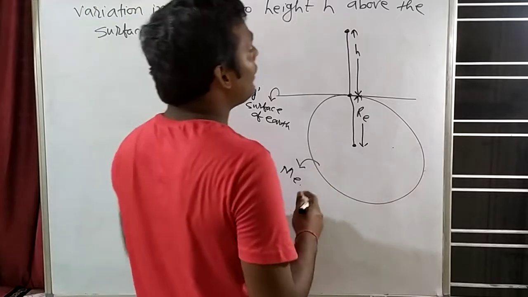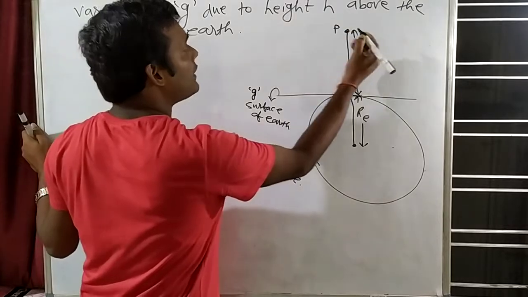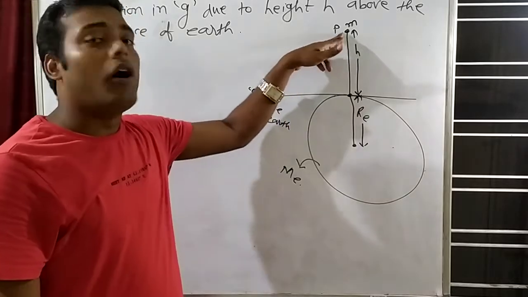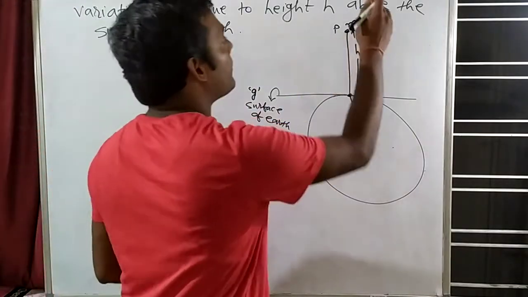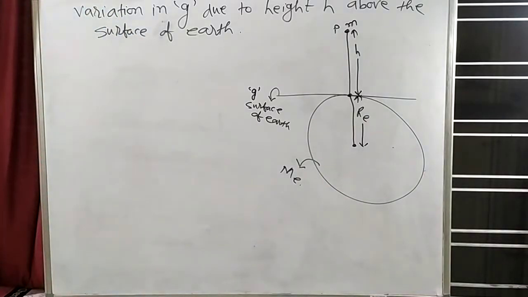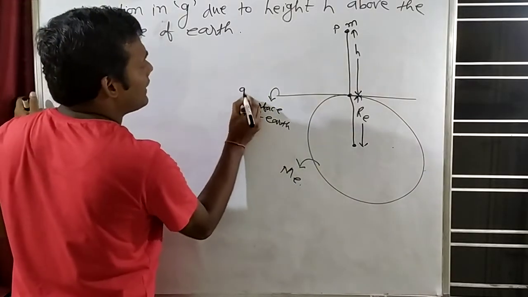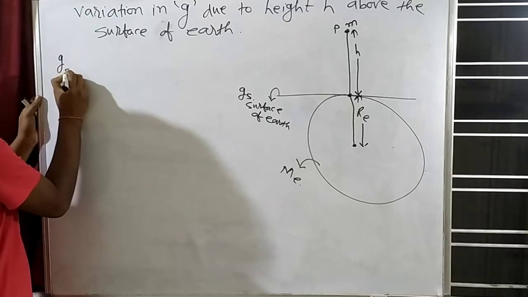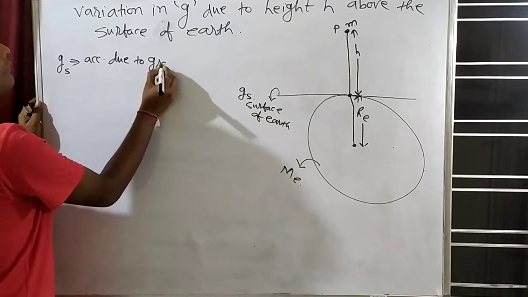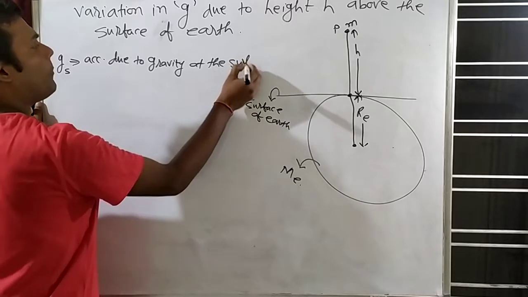So what I will do, I will take any point, let's say P, and on this point I will place a test mass m, because we want to test how it will vary. So I will place a test mass m at a height h above the surface of Earth. Up to this, any confusion? Let's say acceleration due to gravity at the surface of Earth is gs.